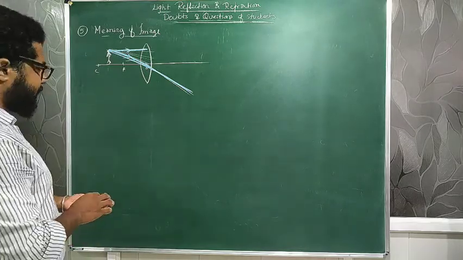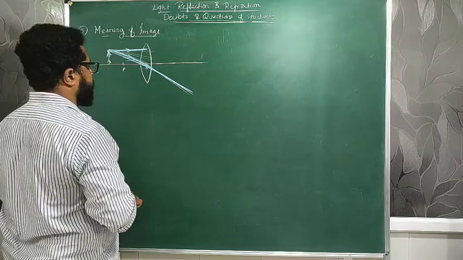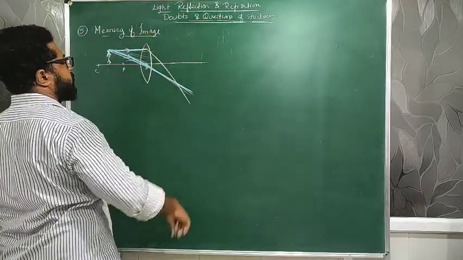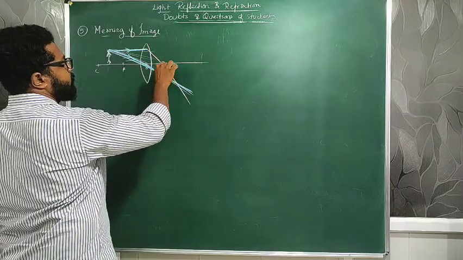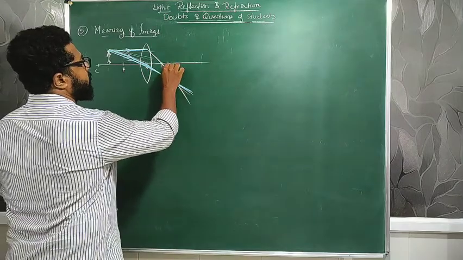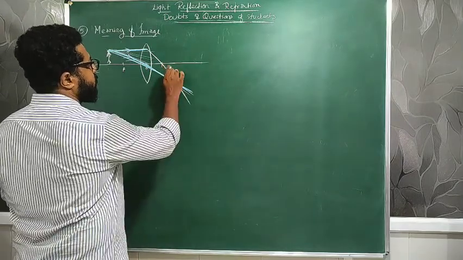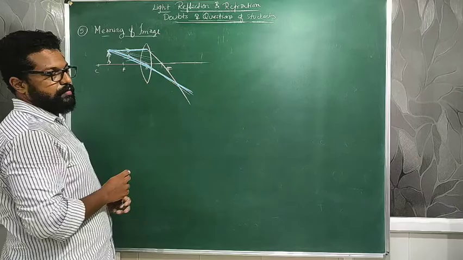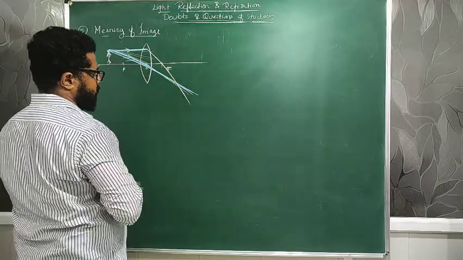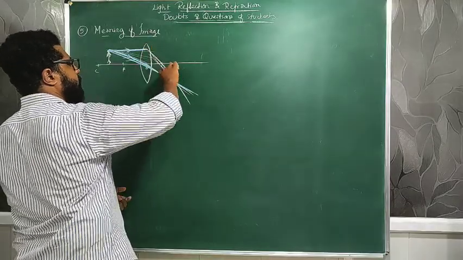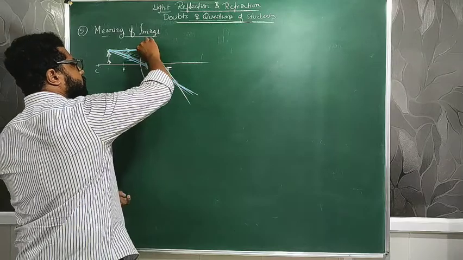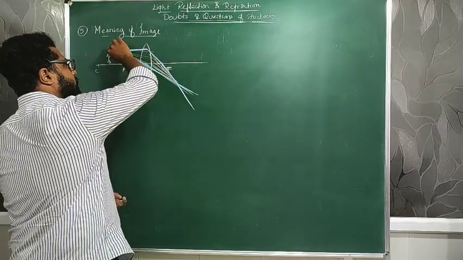One is parallel to the principal axis, and one is passing through the optic center. After refraction, the parallel one will obviously pass through the focus, according to the rule. So over here, it will pass through the focus point, and the one through the optic center will go undeviated. That is what I am talking about here. All the light rays will come like that. Here this particular ray will go undeviated.